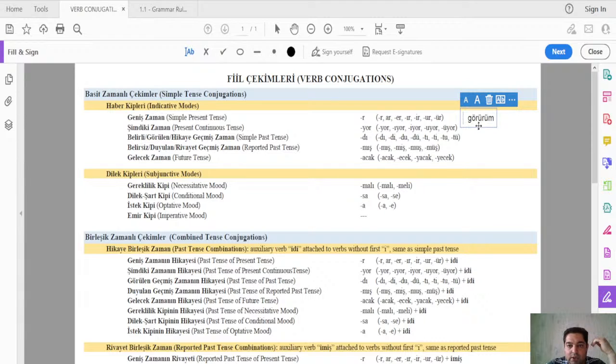For present continuous tense, it will be what? Görüyorum, right? Görüyorum. For the simple past tense, it will be gördüm, right? For reported past tense, it will be görmüşüm.